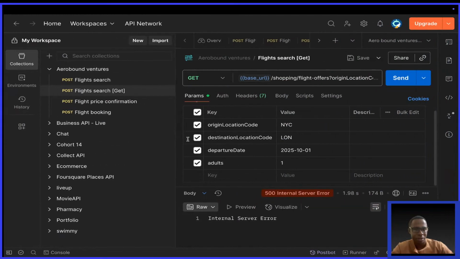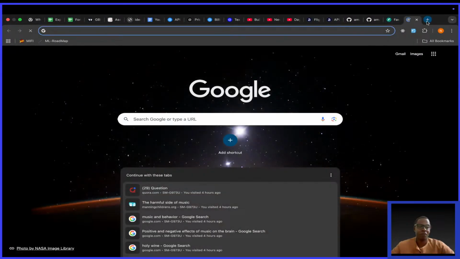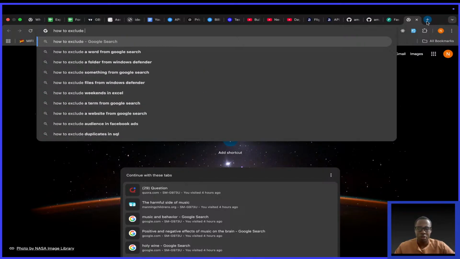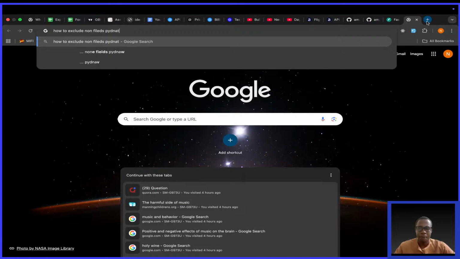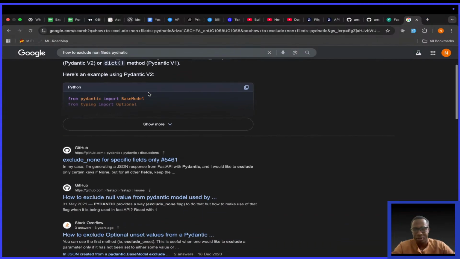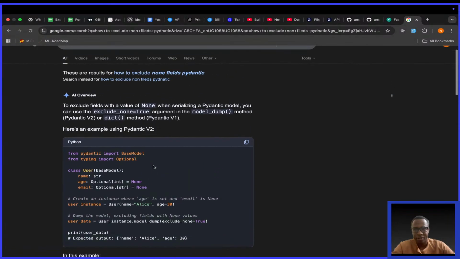That's the question we should be answering. I think I remember we studied something like that, but I've forgotten. So I want to say, how to exclude None fields Pydantic. Let us see AI, to exclude None fields.